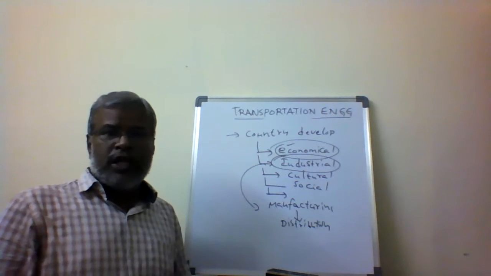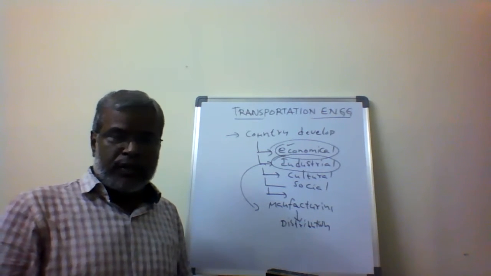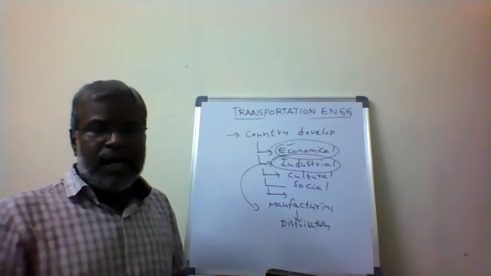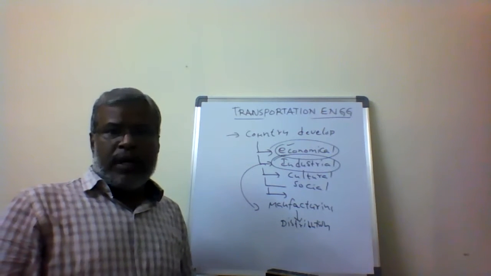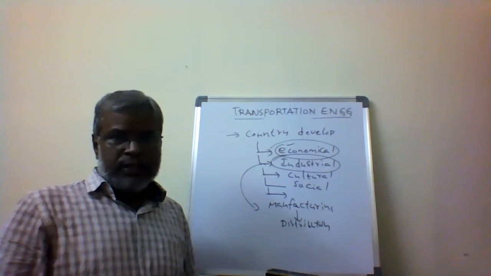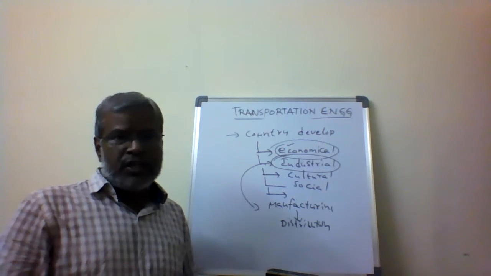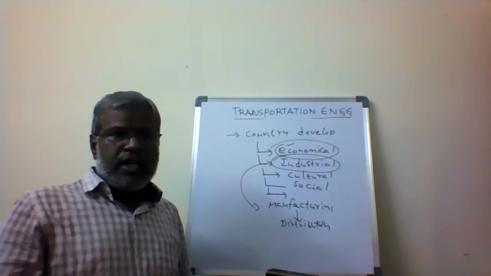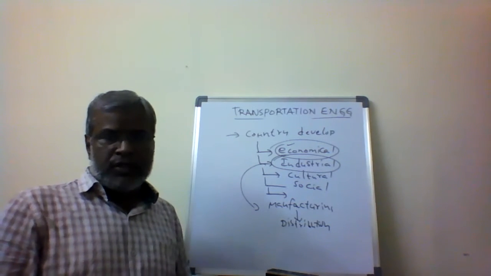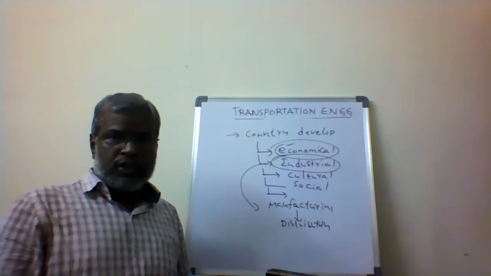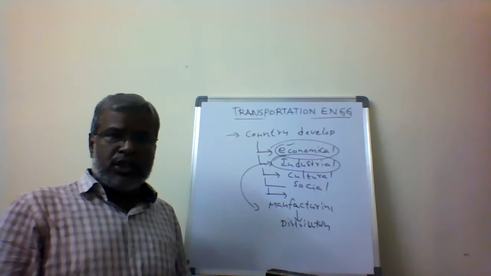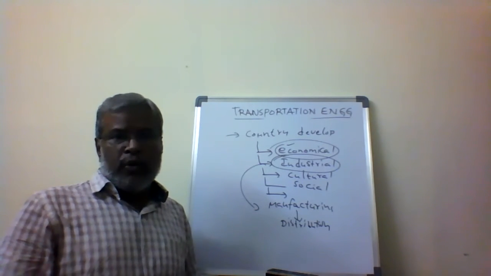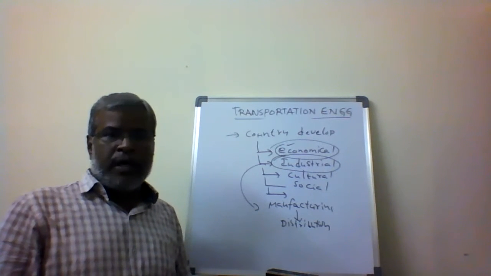In that way it is all connected. Transportation engineering helps the country to develop economically and industrially. Whether it is the clothing industry, any type of food industry, or any type of industry, it needs raw materials at the starting stage. The raw materials reach the manufacturing unit, and then the products are prepared and manufactured.